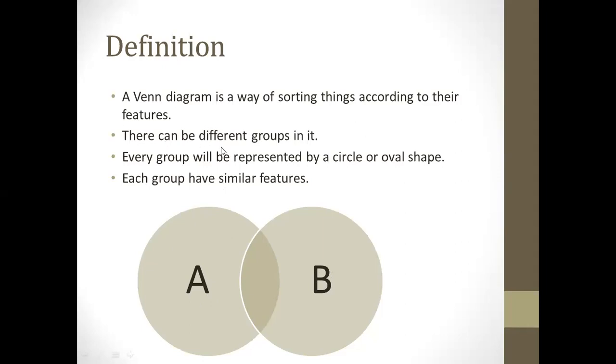This area which is overlapping is the common area between this circle and this circle. If there are some students who like English and math both, they will be written here. In the previous example, as I told you, the students who have A grade in their sessional exam and also in their final exam, the names of students who got A grade in both exams will be written here. So this is the overlapping area.